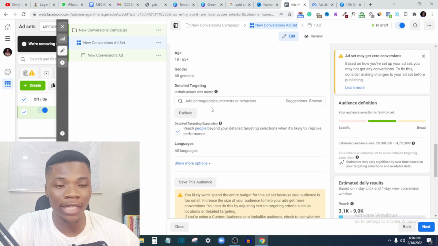Right, so when we talk about targeting rich people, a lot of people tell you to target engaged shoppers and all those things, right? But when you are targeting engaged shoppers, you are not necessarily targeting rich people. You are just targeting people who have frequent buying habits on Facebook, and that's what Facebook records as engaged shopper. So it does not necessarily give you high ticket clients. It just gives you people who are frequent buyers, and that's not what you want, right?